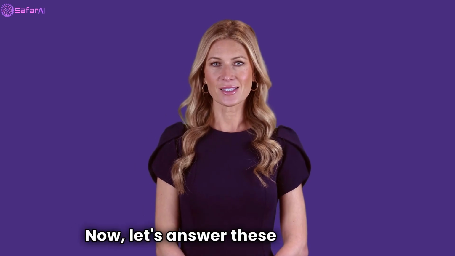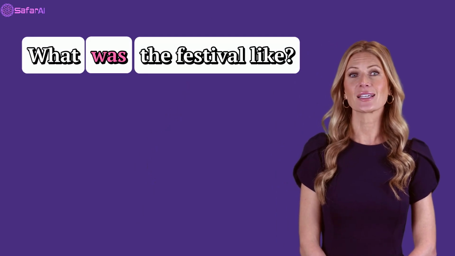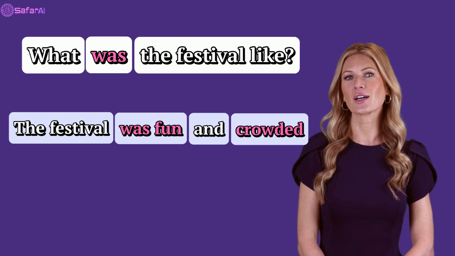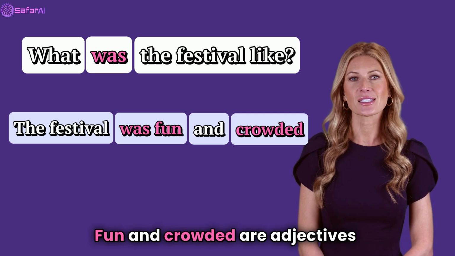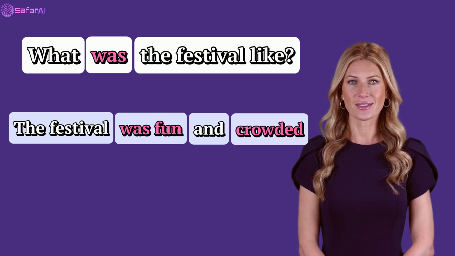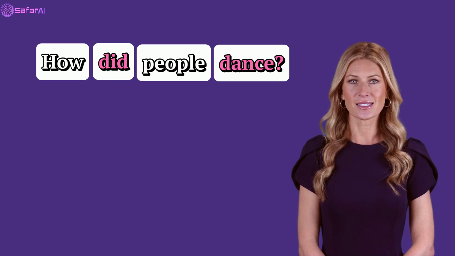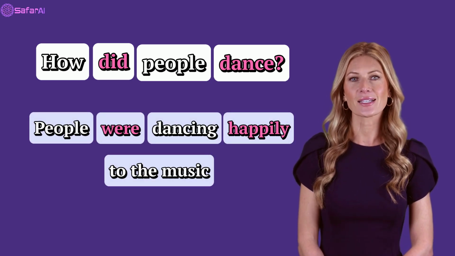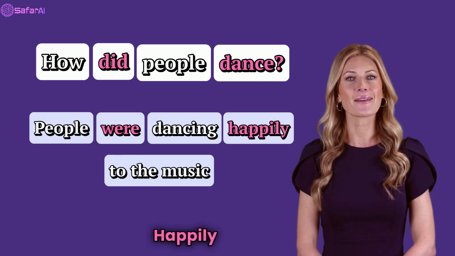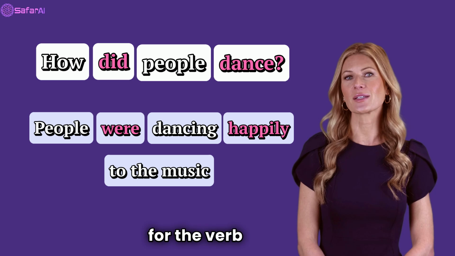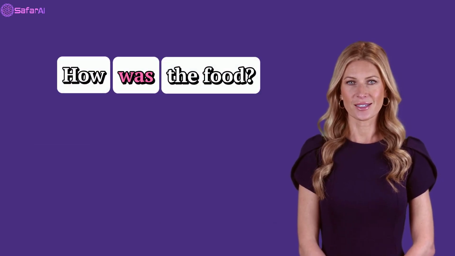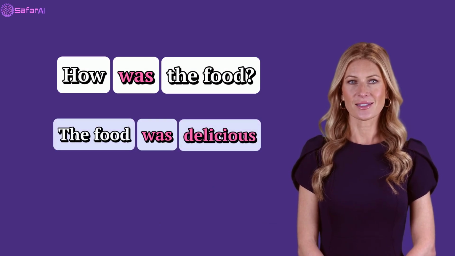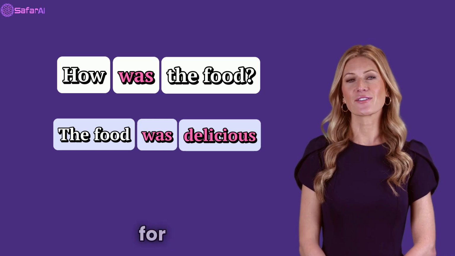Now, let's answer these questions. What was the festival like? The festival was fun and crowded. Fun and crowded are adjectives for the noun festival. How did people dance? People were dancing happily to the music. Happily is an adverb for the verb dance. How was the food? The food was delicious. Delicious is an adjective for the noun food.